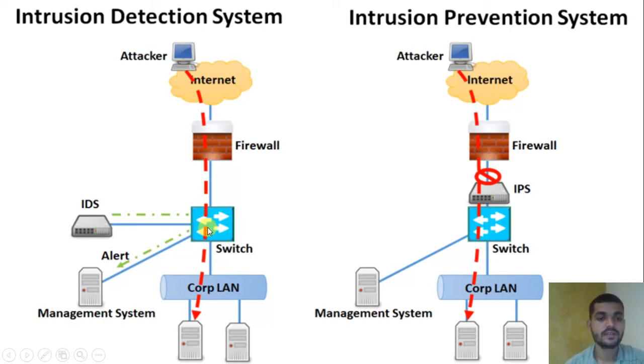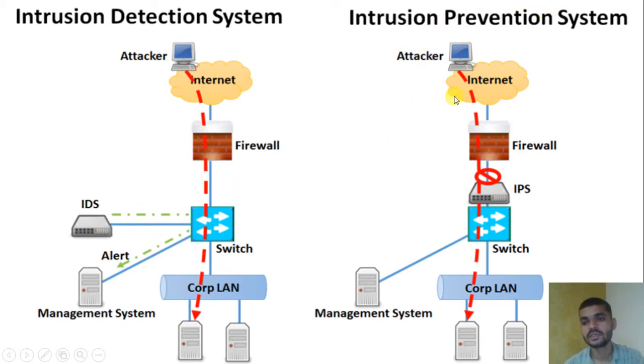After entering your switch, here is the IDS, connected to your switch, and an alert message goes to the management system. Again, he accesses your LAN or your computer systems. But here it detects that something is going wrong, and that notification goes to your management system.